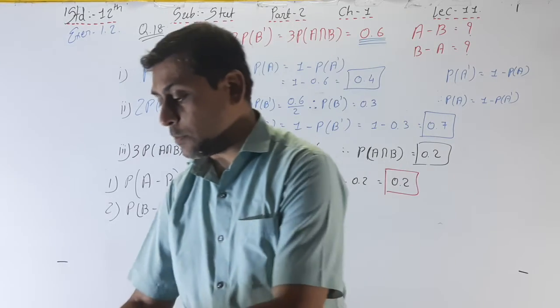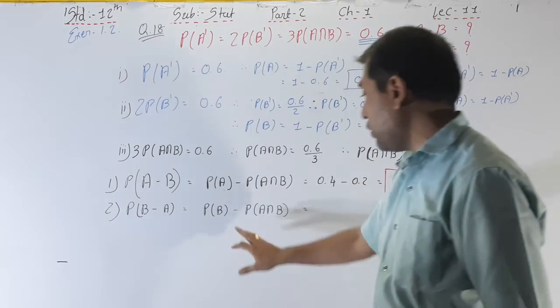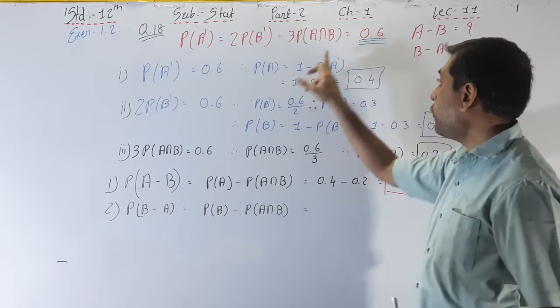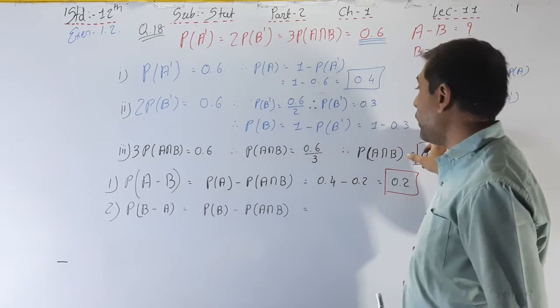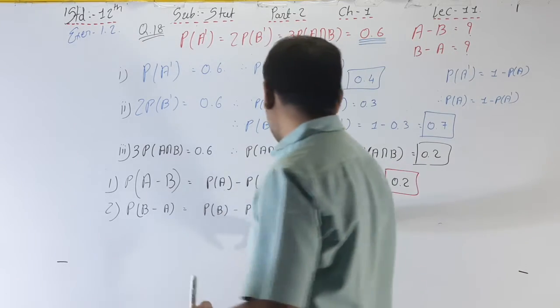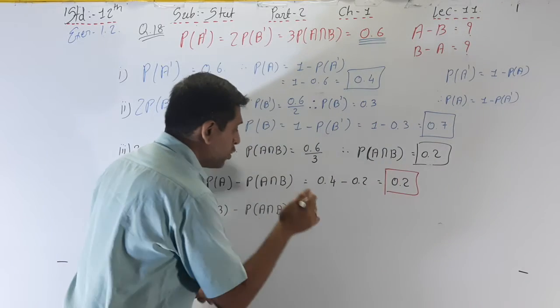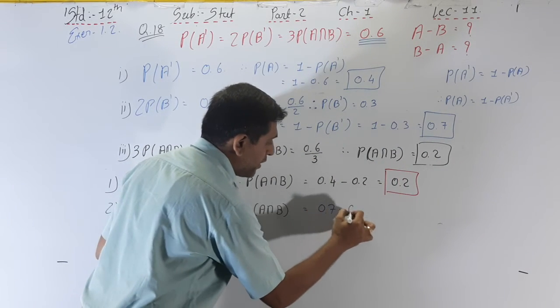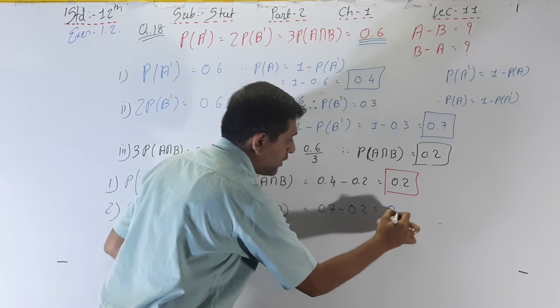Now put the values here. What is P of B? P of B is equal to 0.7. And what is A intersection B? That is 0.2. So 0.7 minus 0.2, the final answer is 0.5.